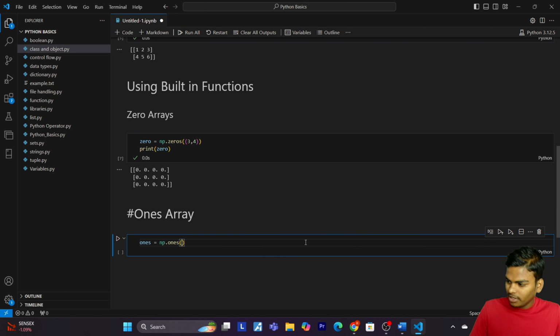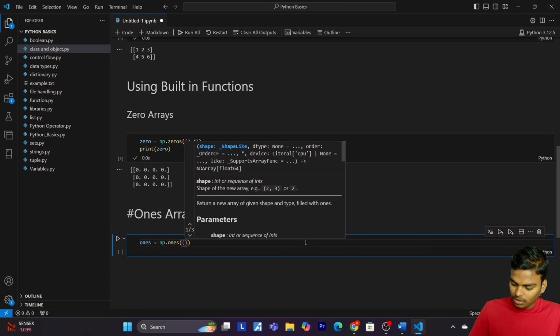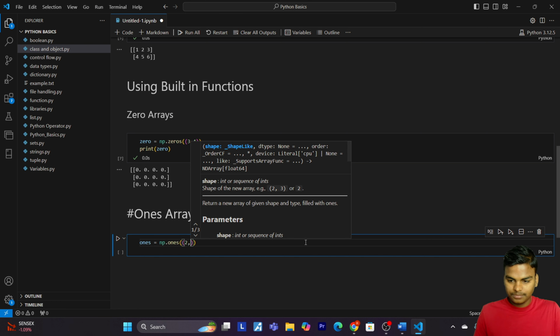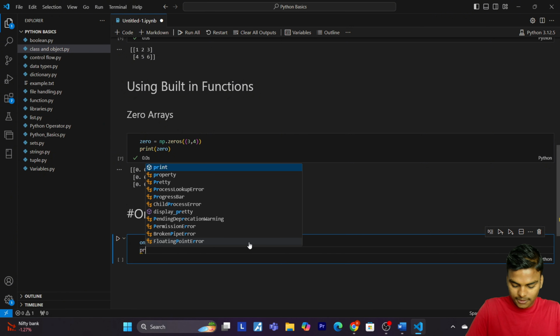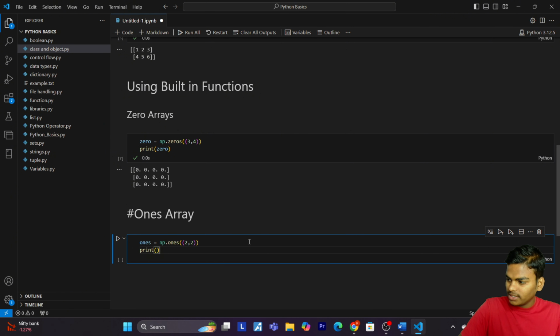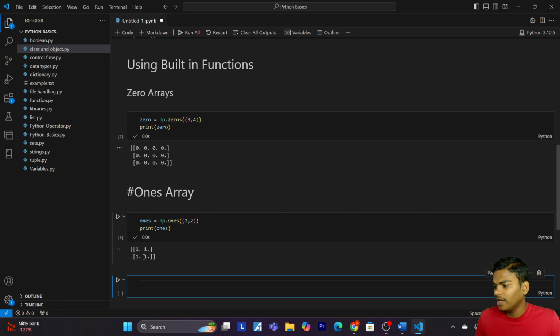This time I will give the shape 2 by 2, so it will give a 2 by 2 array. Print ones. So here we have a matrix of 2 rows and 2 columns.